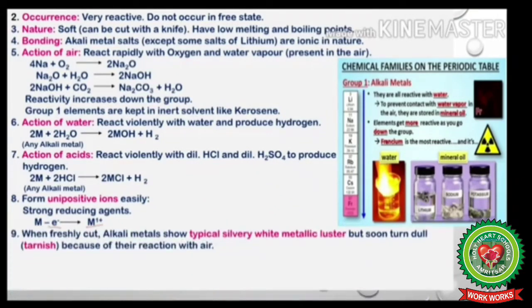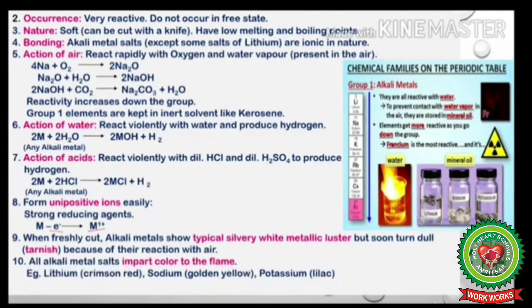The alkali metals, when freshly cut, show a typical silvery white metallic luster. But this luster soon turns dull, or tarnishes, because of their reaction with air. Now, all of the alkali metal salts impart color to the flame.